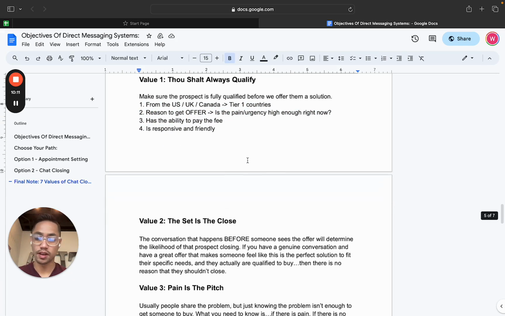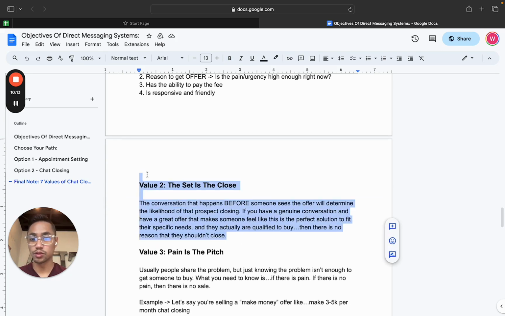That should always qualify. Now, value number two: the set is the close. I'm going to cover the different phases of conversations in another module. But this is an incredible thing because it applies to both appointment setting and chat closing. The set, being the conversation someone has before they see a sales presentation, is the most important thing, because that process breaks down everything.